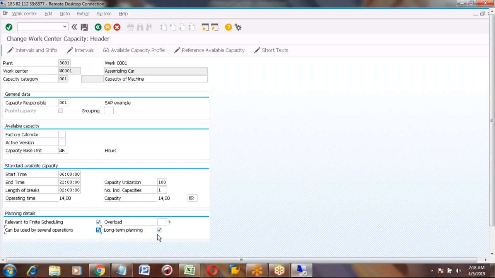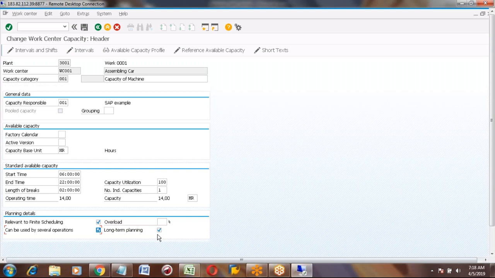There is a tick mark long-term planning. This is also another subject. So I will explain you later about this. Can you repeat what is this can be used by several operations, please?